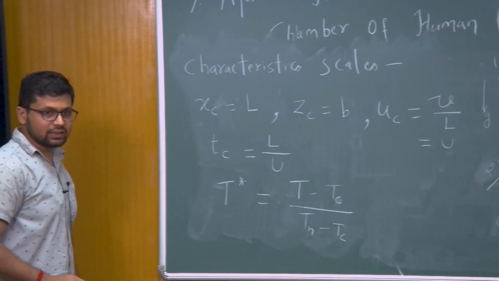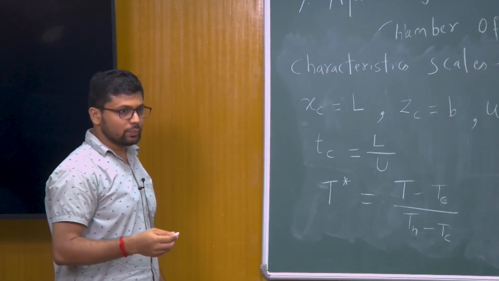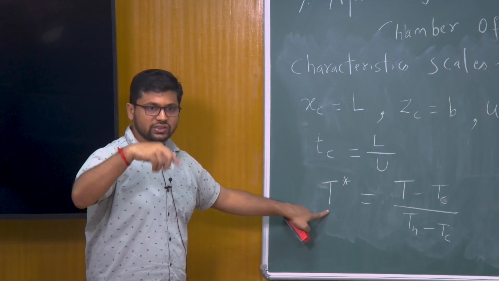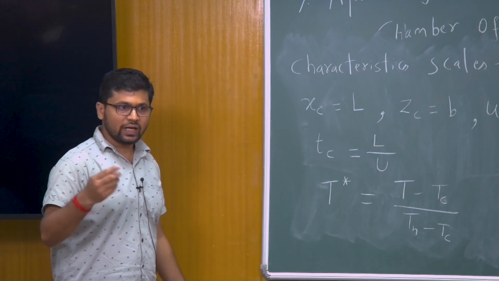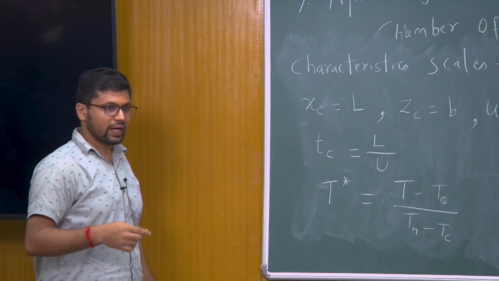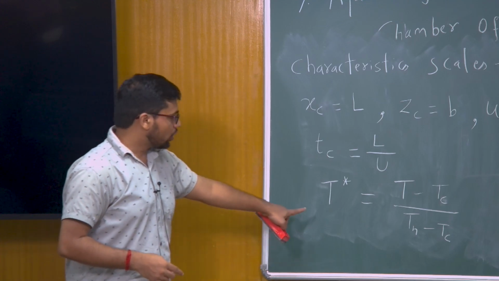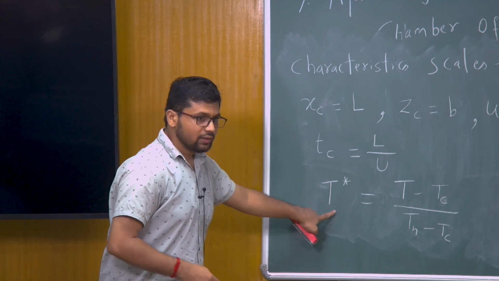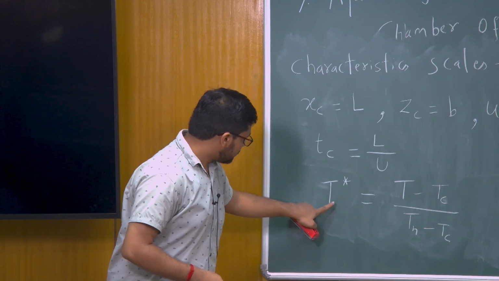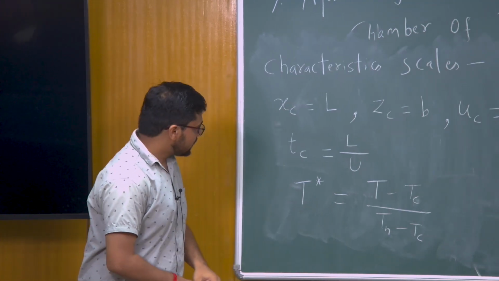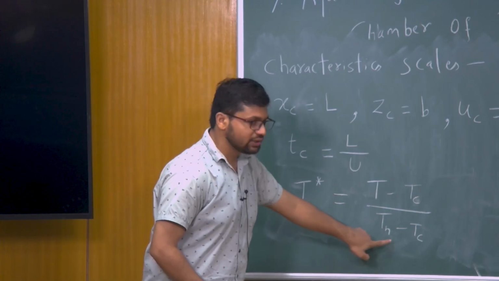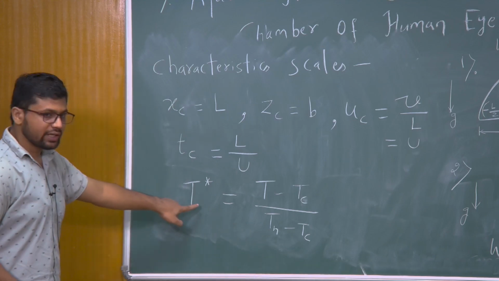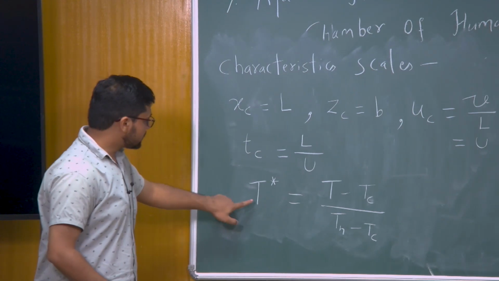Why I am choosing it like this is that our main objective in making equations dimensionless is that we want our dimensionless dependent variable to vary between 0 and 1, and that is what you will see in your notes: whenever we make the equations dimensionless, we always want the dimensionless variable to vary between 0 and 1. If you check the upper and lower limits of T star, when we put T equal to Tc it will be 0, and when we put T equal to Th it will be 1. So T star varies between 0 and 1, which is why we choose the dimensionless temperature in this form.